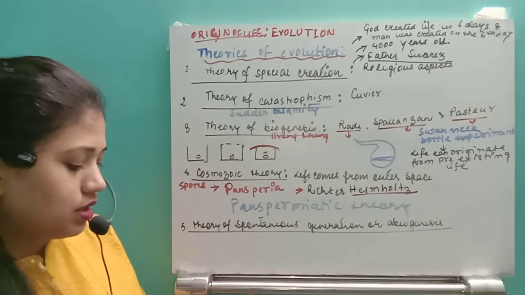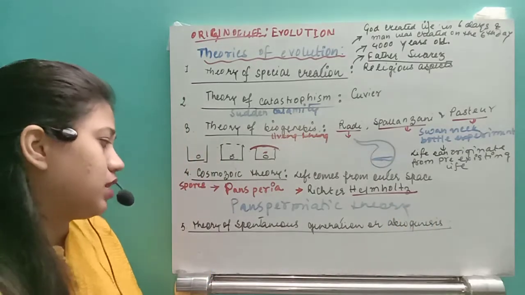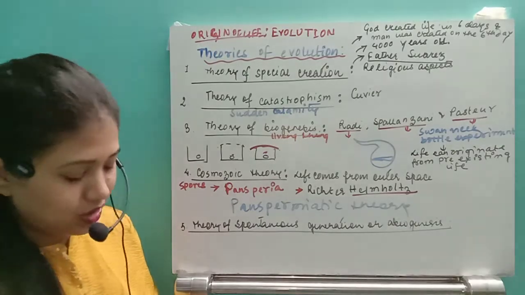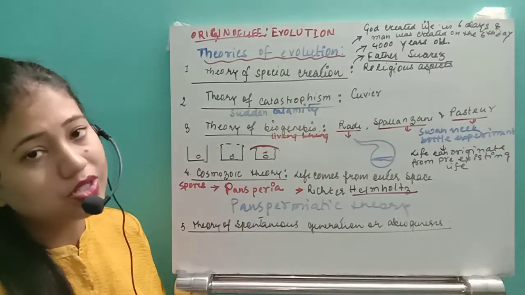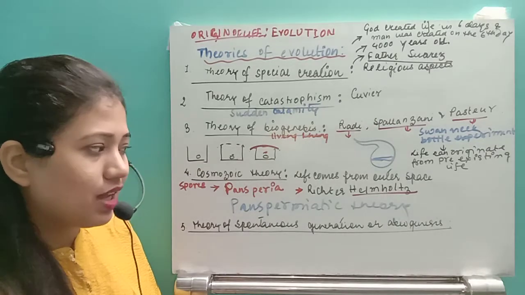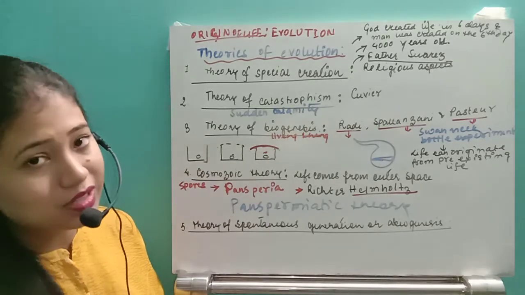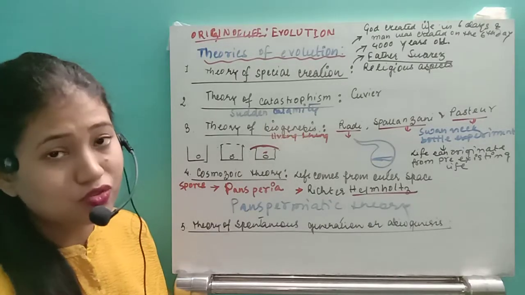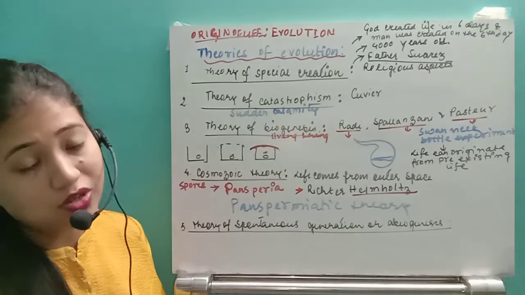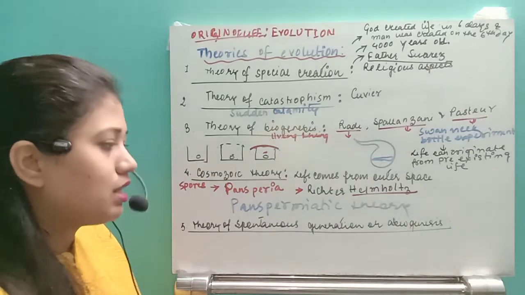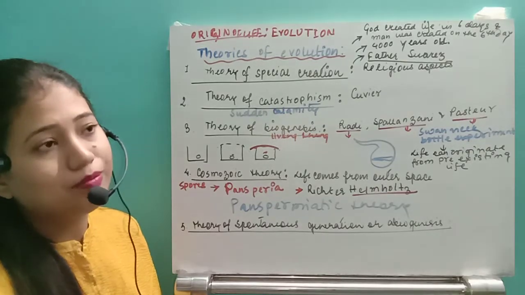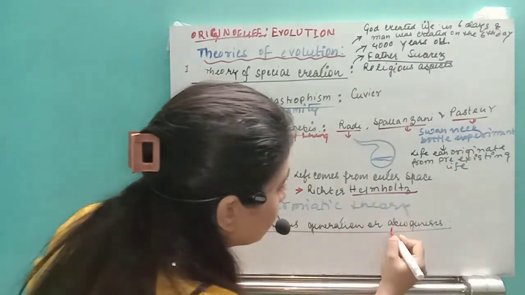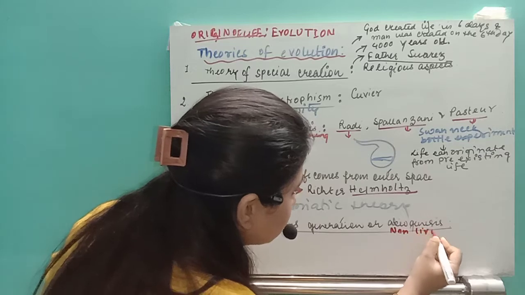Next, the theory of spontaneous generation, or theory of abiogenesis. According to some other scientists, life cannot be formed from living things, it does not come from outer space, it is not formed by catastrophe, and it is not even created by God. According to this theory, life originated from non-living things. So life is created from the non-living.